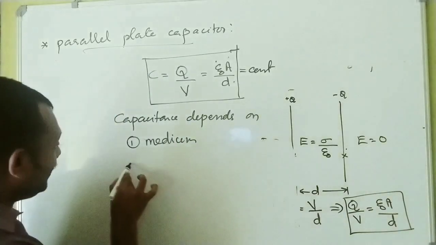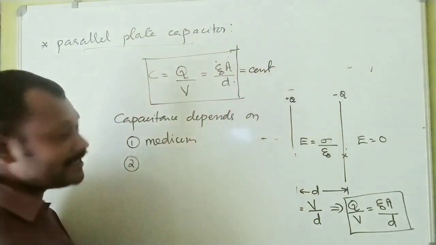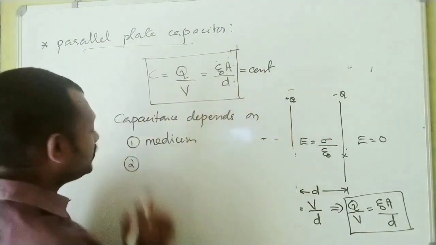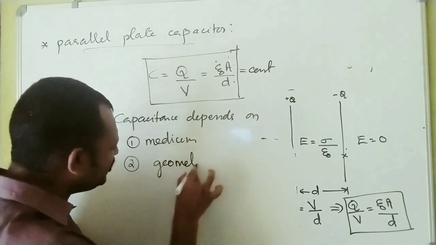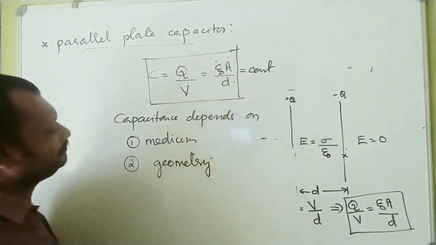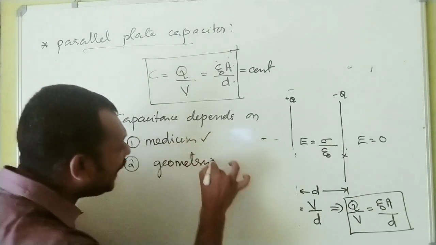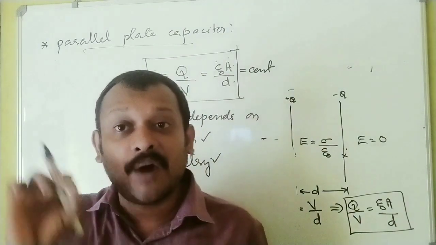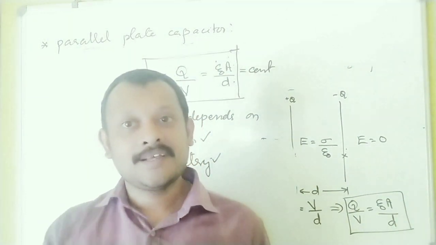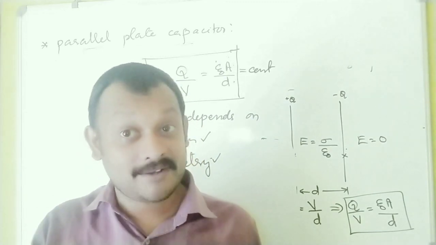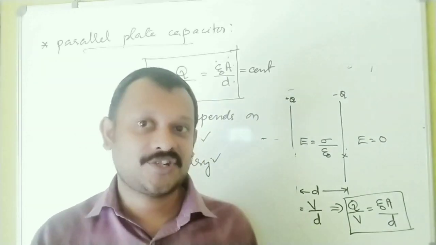Then what? It depends on the area of the plates. It depends on the separation between plates. Altogether I say it depends on the geometry of the capacitor. So the capacitance of a capacitor depends on two factors. One is the medium between the plates of the capacitor. The second one is the geometry of the capacitor.